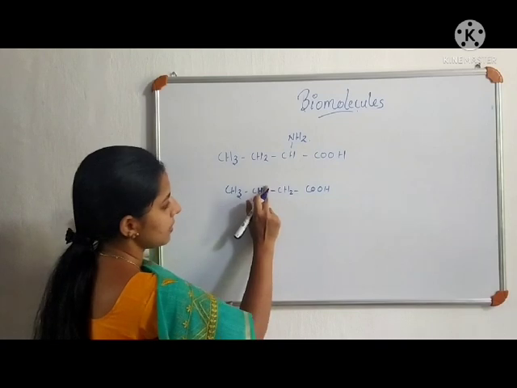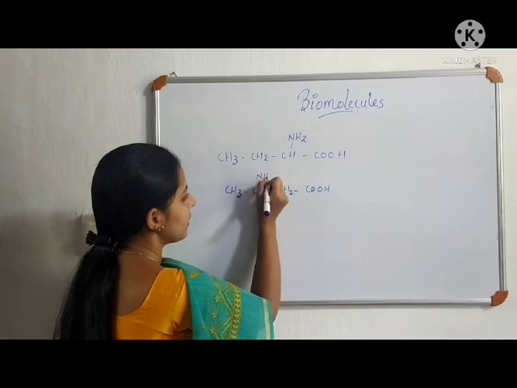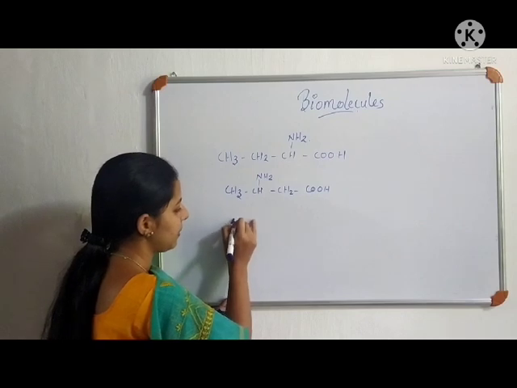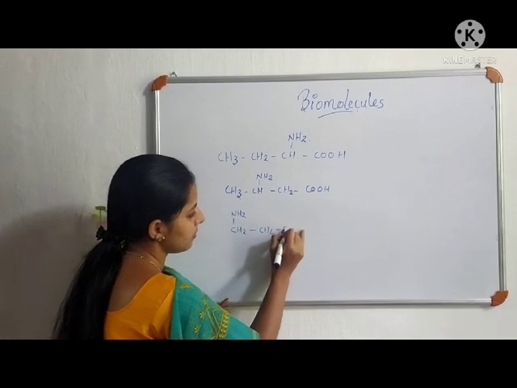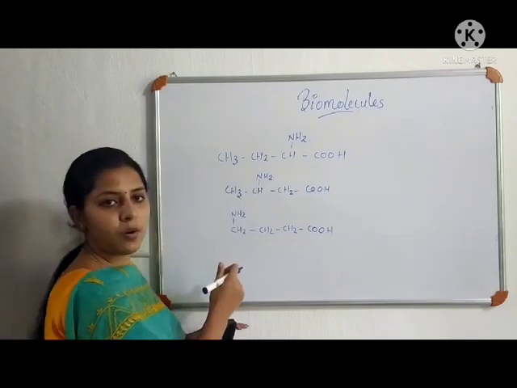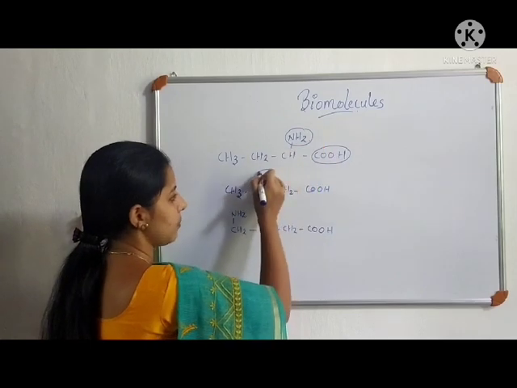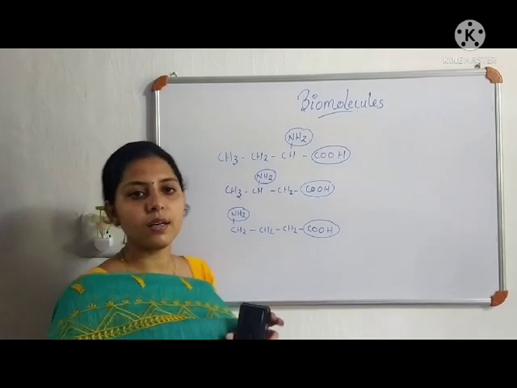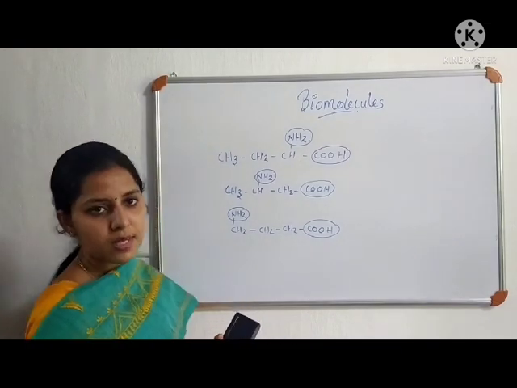we can replace the hydrogen present in this third carbon with the amino group, and we get another amino acid, and we can also replace the hydrogen in this last carbon, so we get all these 3 compounds as amino acids. All contain the COOH functional group and the NH2 functional group. So these are amino acids. Amino acids are compounds which contain amine as well as carboxylic acid functional groups.